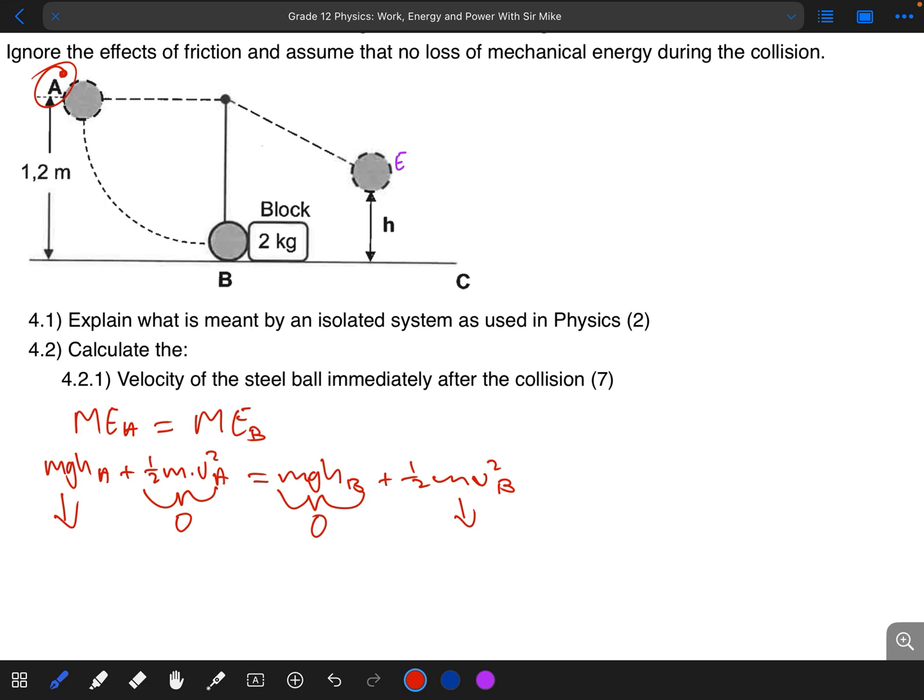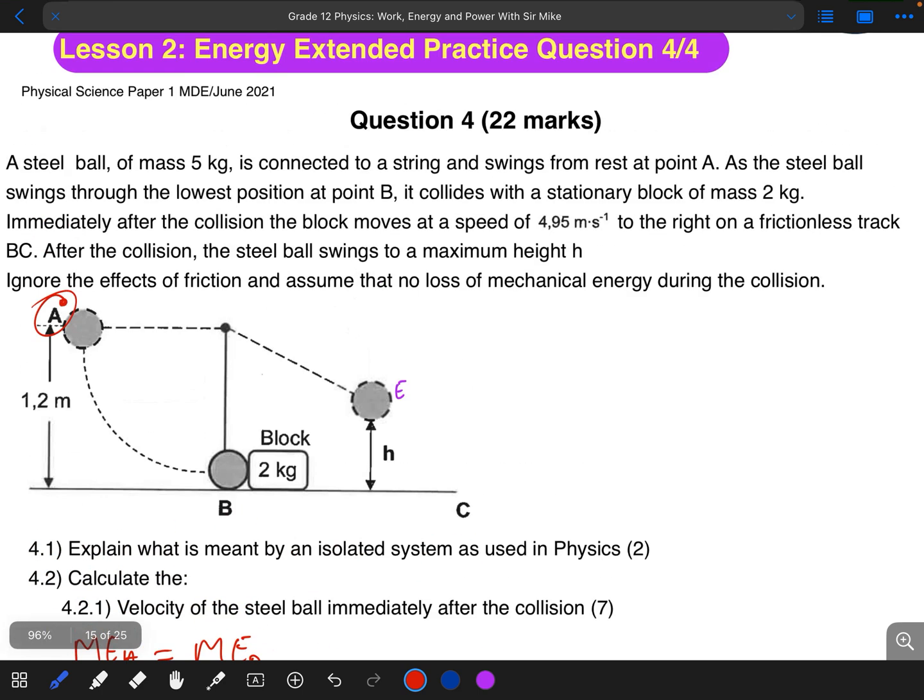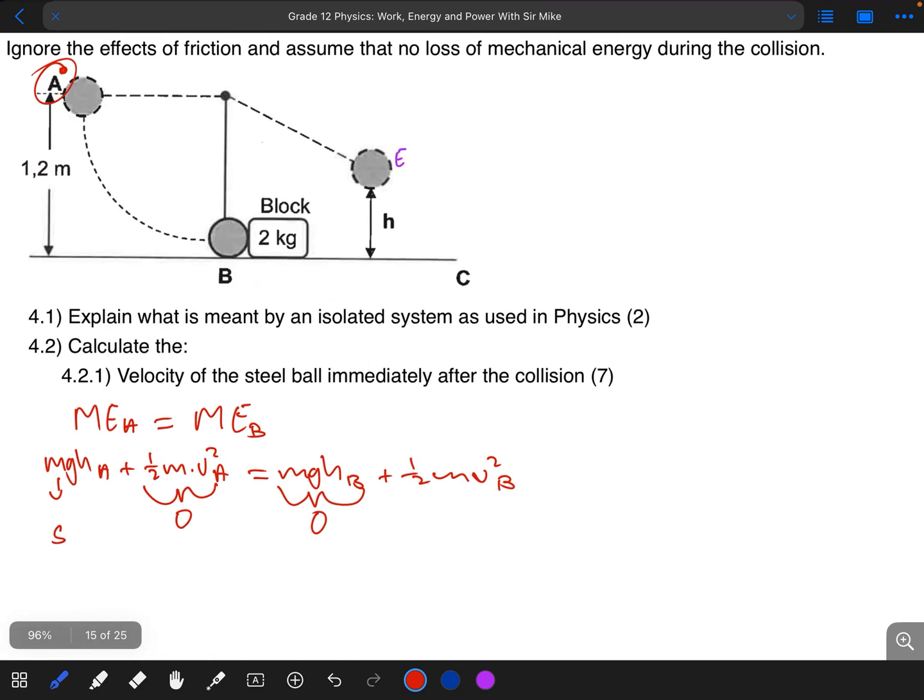So simply, the mass of the steel ball, which they say is 5, so 5 multiplied by 9.8 multiplied by the vertical height at point A, which is 1.2, is equal to half multiplied by 5 multiplied by v squared at point B.